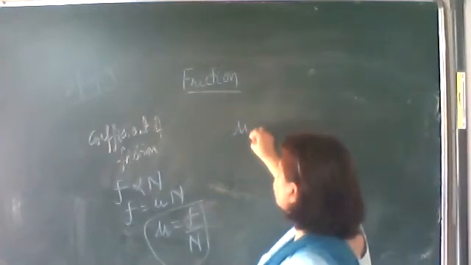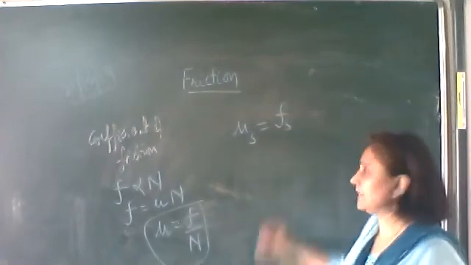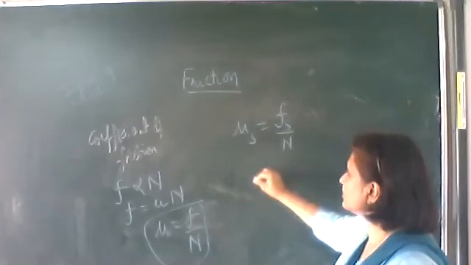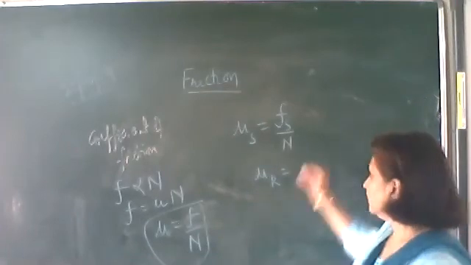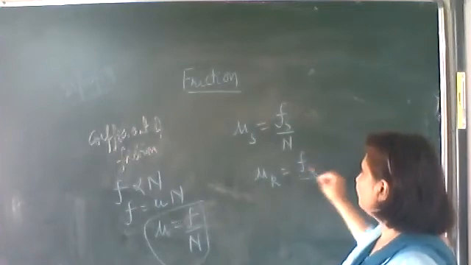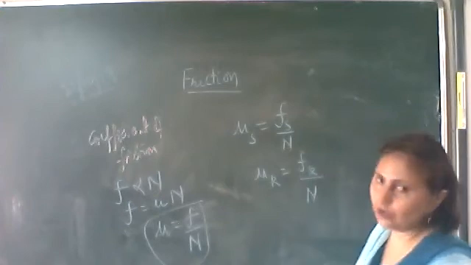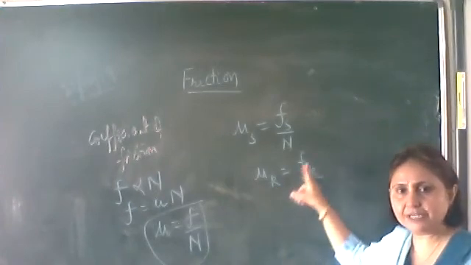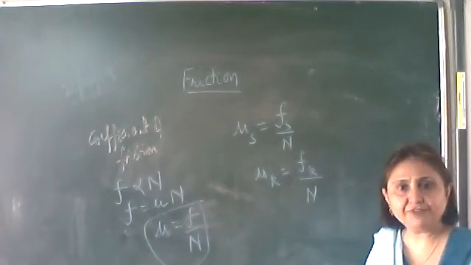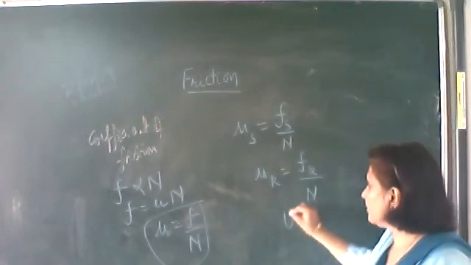Okay, if it is static friction, then we get the coefficient of static friction, which is static frictional force upon normal reaction. If it is kinetic friction, then the coefficient of kinetic friction is kinetic frictional force upon normal reaction. If it is limiting friction, we get the coefficient of limiting friction, limiting frictional force upon normal reaction. Okay, now the unit of mu.